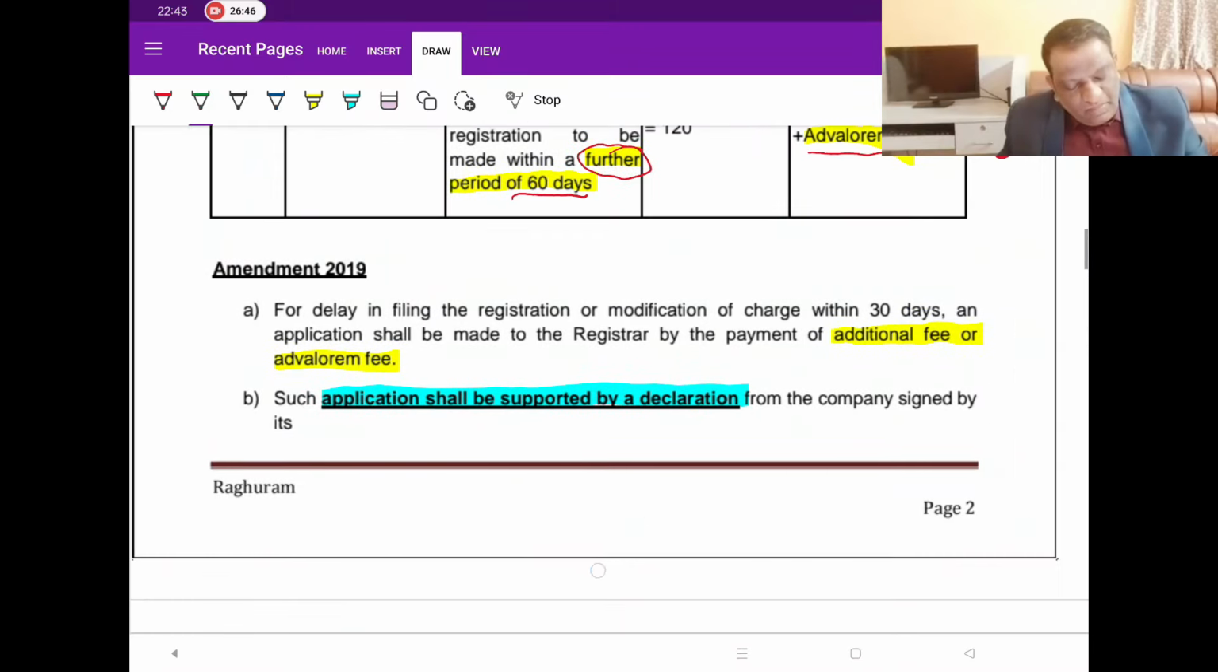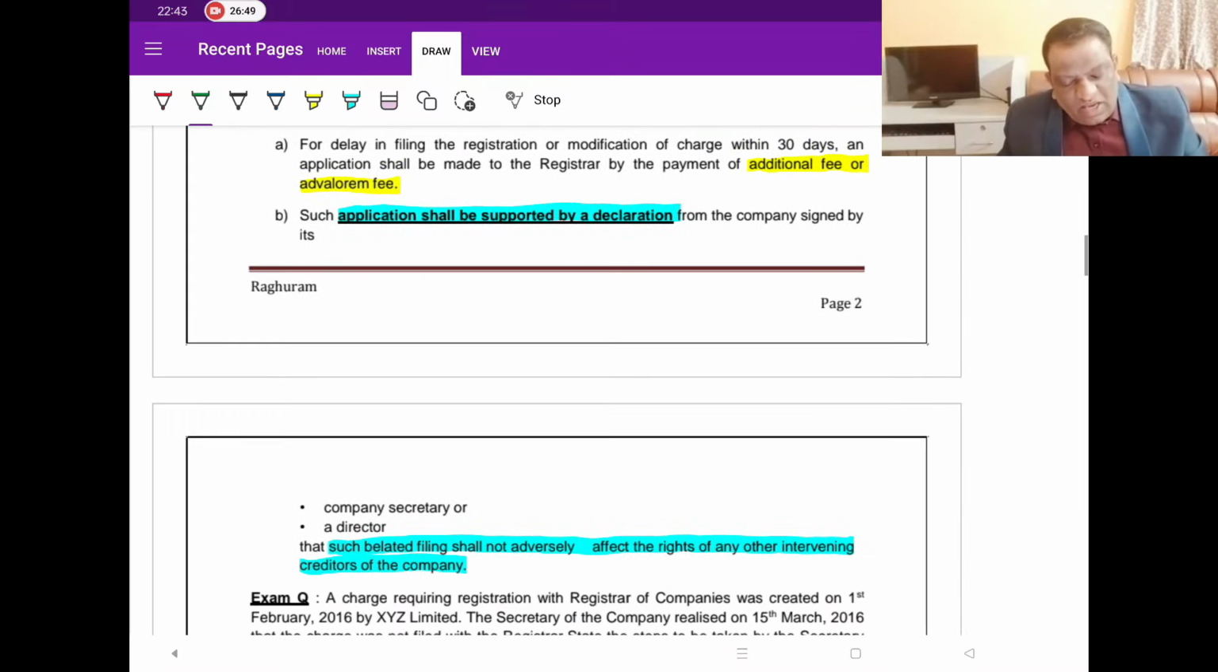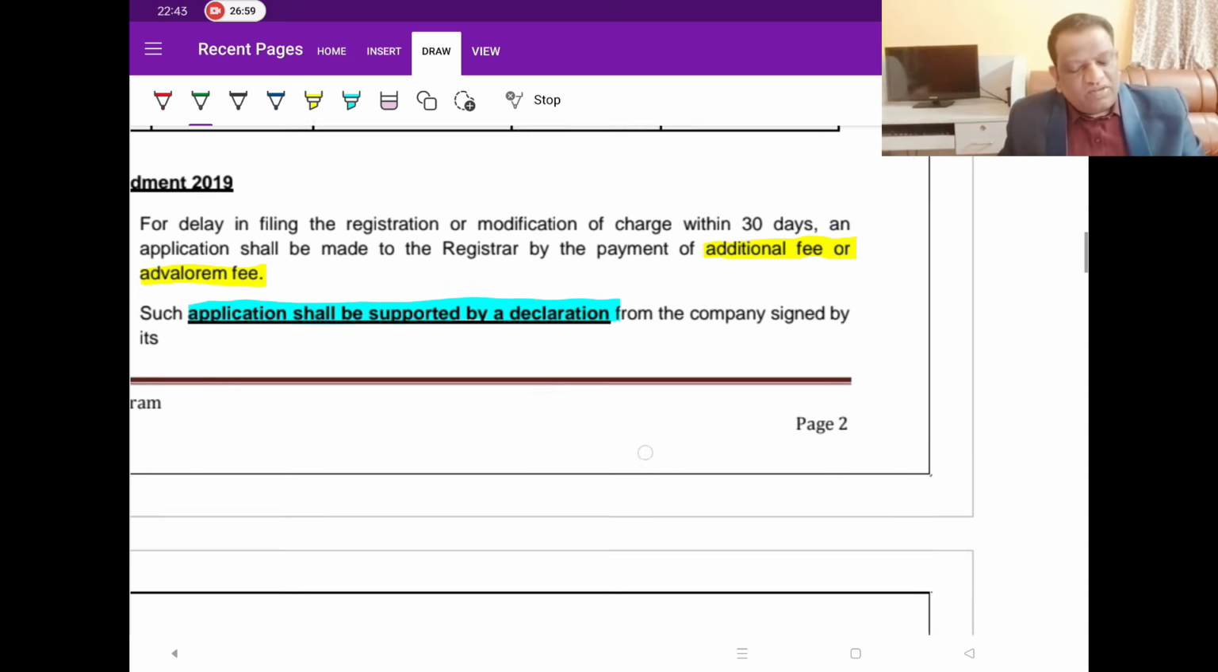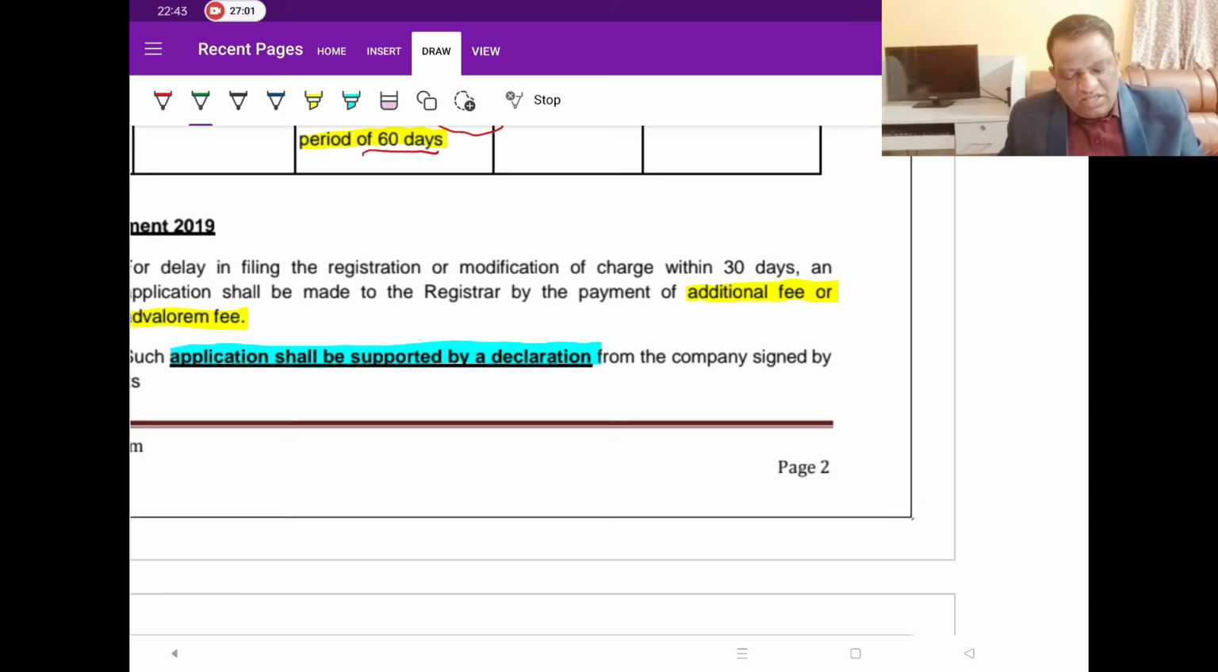Now let's look at it. Now under this amended act, what they say is, wherever this is a negligible one, wherever you are paying this ad valorem fees, then your additional fee, that is wherever you are missing the first statutory limit, then you are supposed to make an application and along with the supporting declarations.